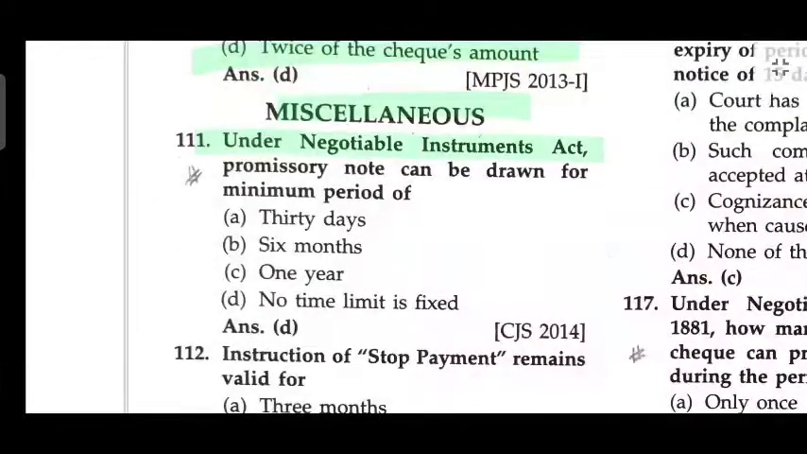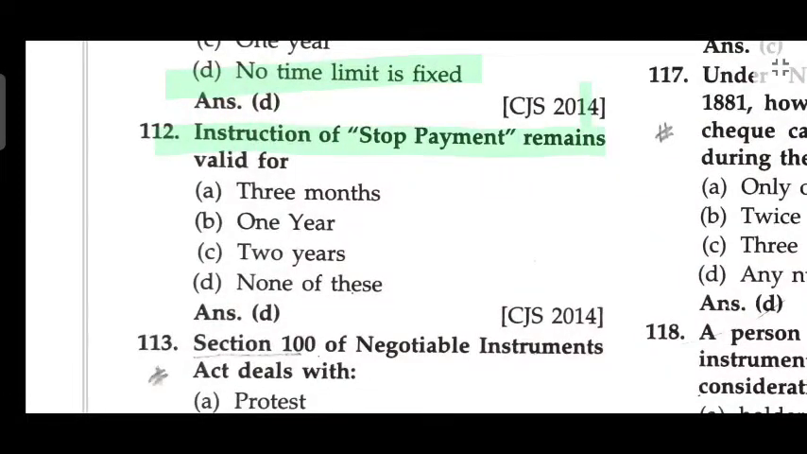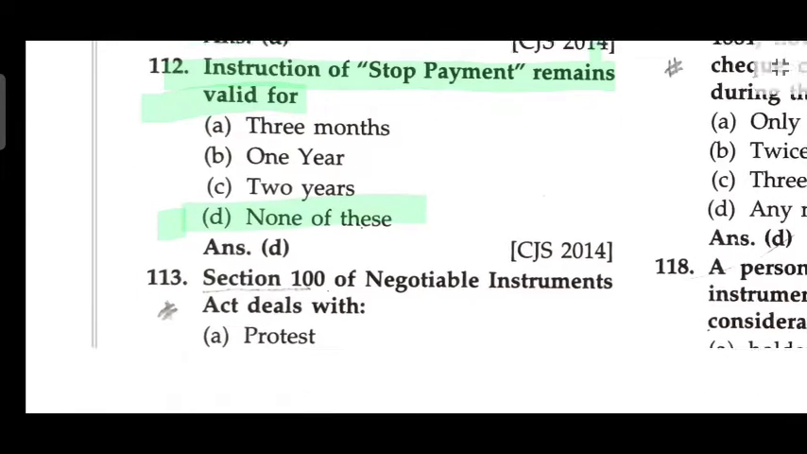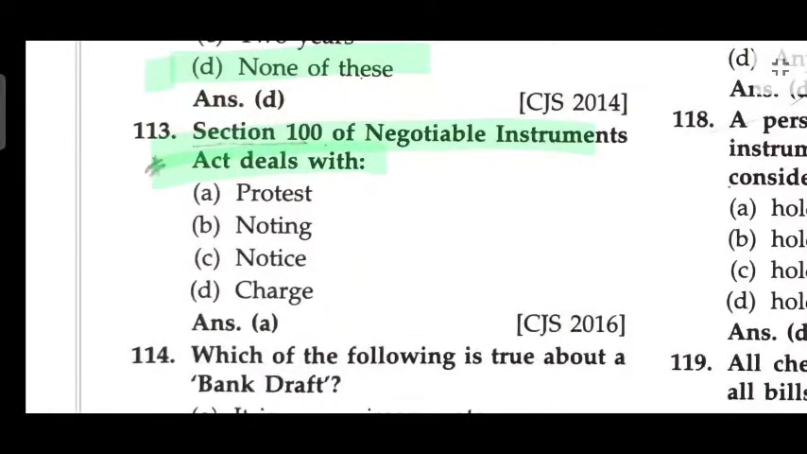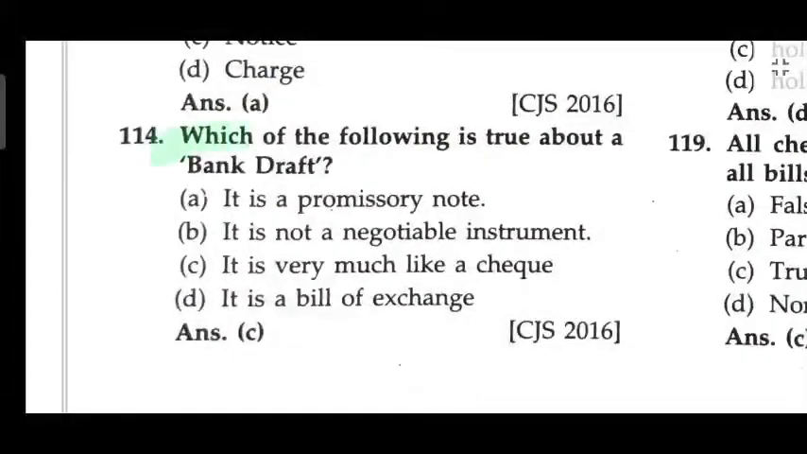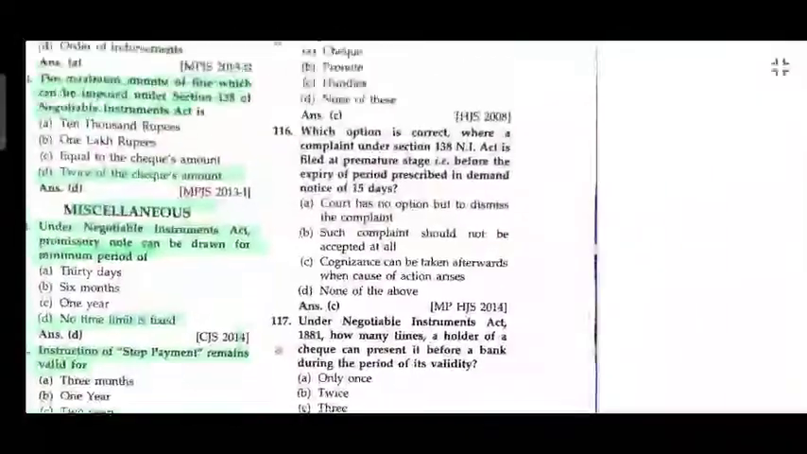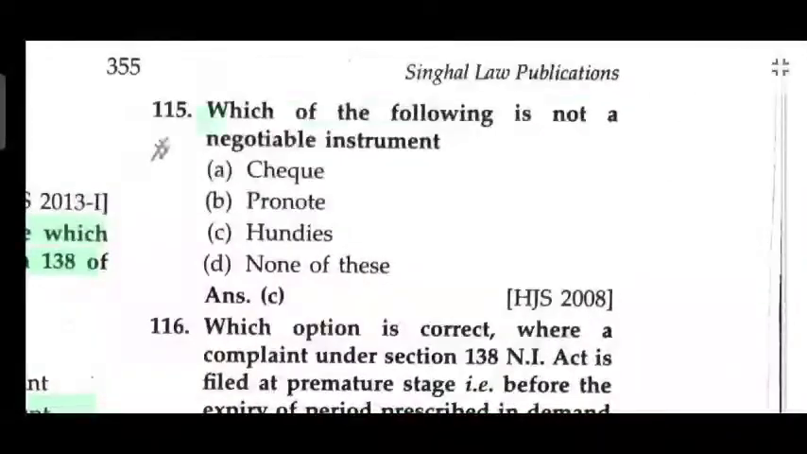Miscellaneous. Under Negotiable Instruments Act, promissory note can be drawn, the minimum period, no time limit is fixed. Instruction of stop payment remains valid for none of these. Section 100 of NI Act deals with protest. Which one of the following is true about the bank draft? It is very much like a check. Which one of the following is not a negotiable instrument? Undies.